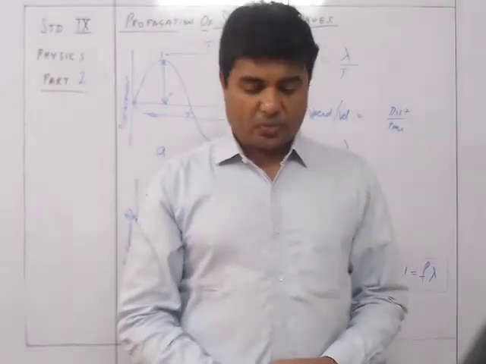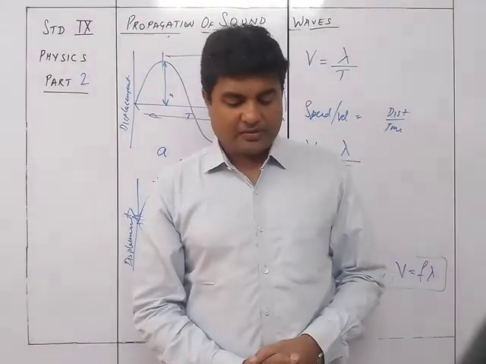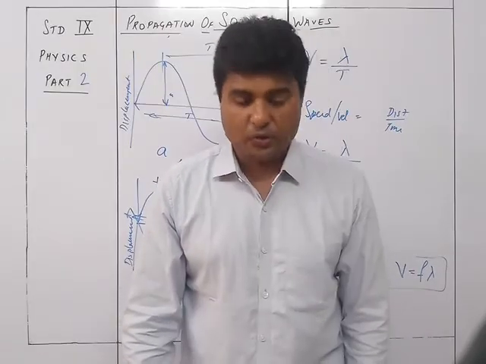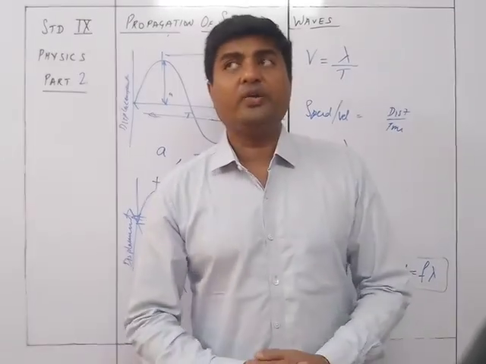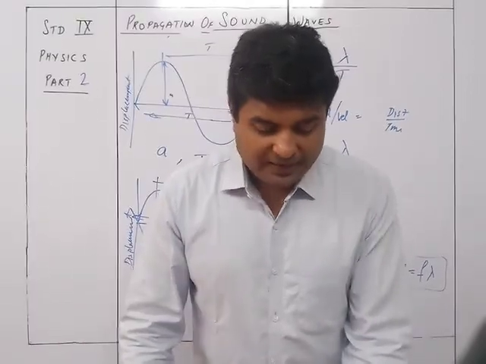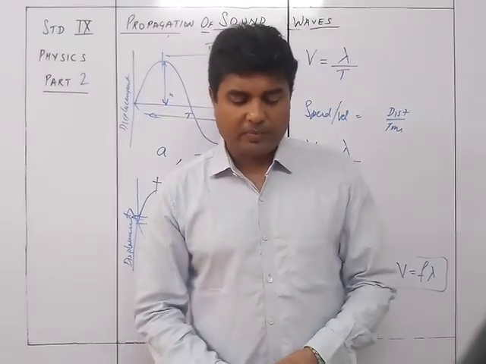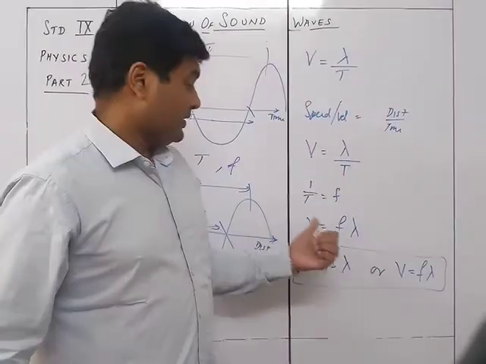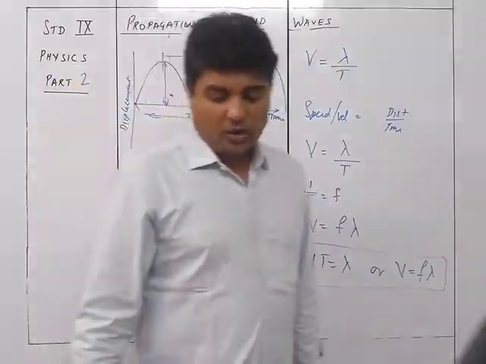By the definition of the wave, the wavelength is the distance traveled by the wave in one time period. That is, v into T is equal to lambda. But T is equal to 1 upon f, so v into 1 upon f is equal to lambda, so v is equal to f lambda. Therefore, wave velocity is equal to frequency into wavelength.